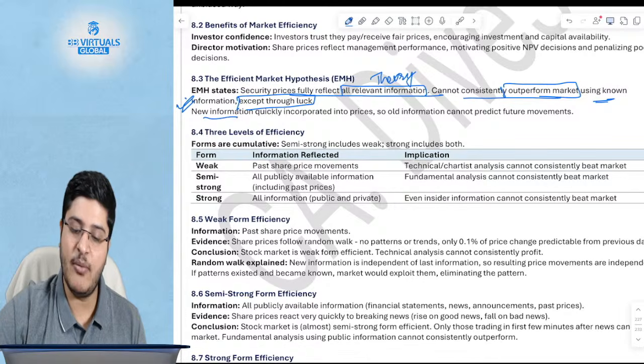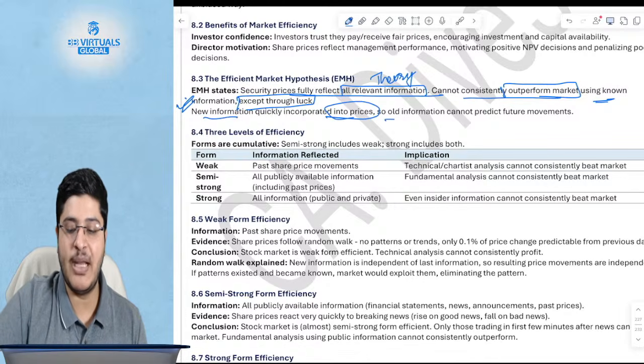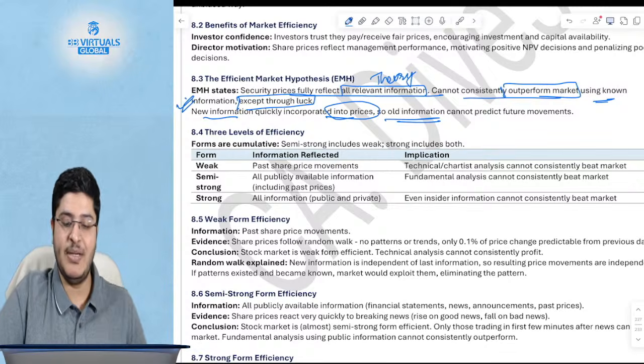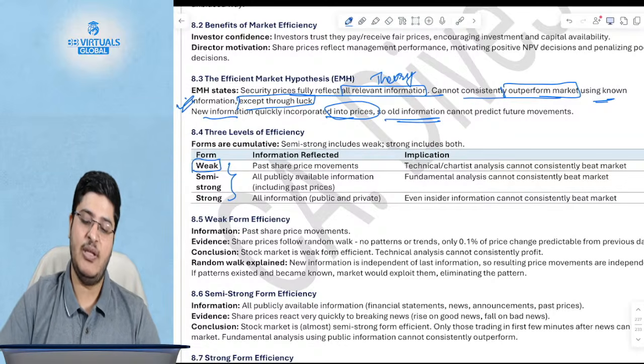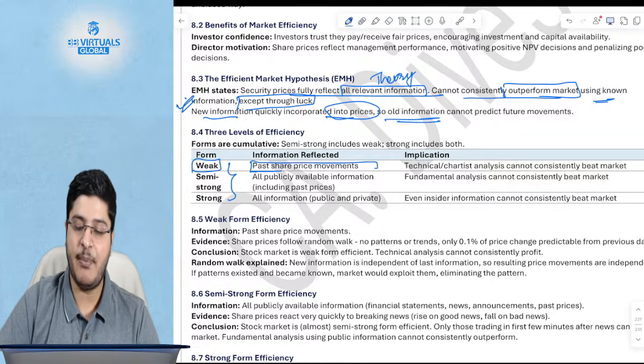And if there is new information in the market, it quickly gets incorporated into prices. Old information cannot predict future price movements, and hence there is no one who can do that. But there are three forms of market efficiency. There is a weak form market efficiency, which reflects the past share price movements.